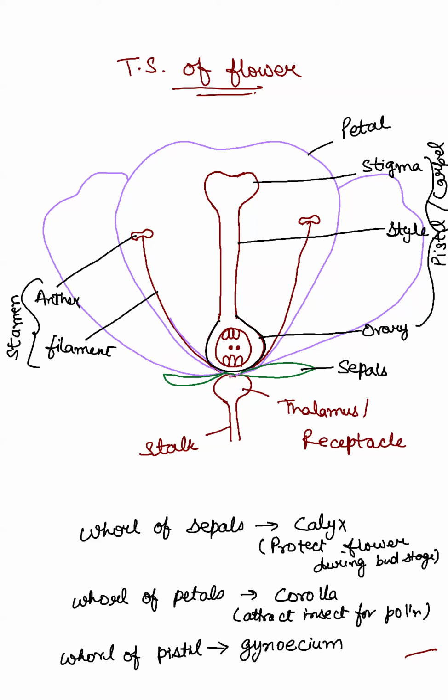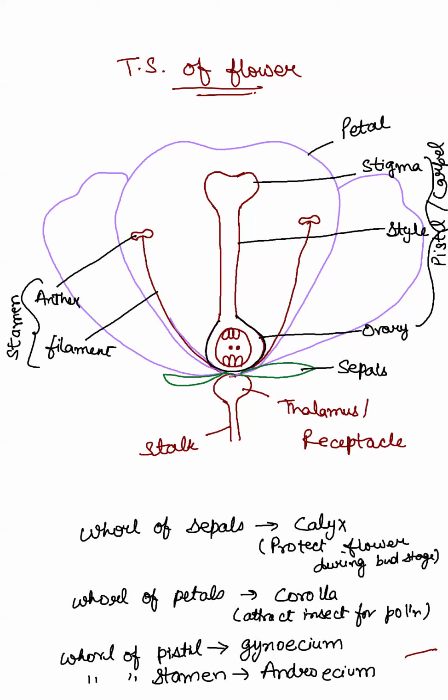Anther is the pollen producing bodies. The pollen grains are produced in the anther. The wall of stamen is called androecium. Androecium. ठीक है.